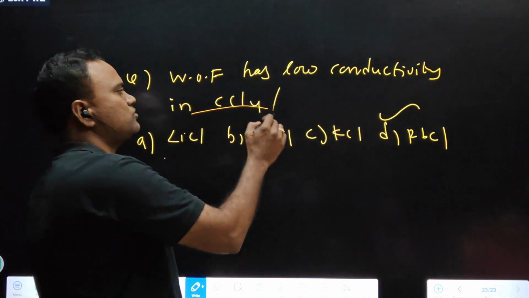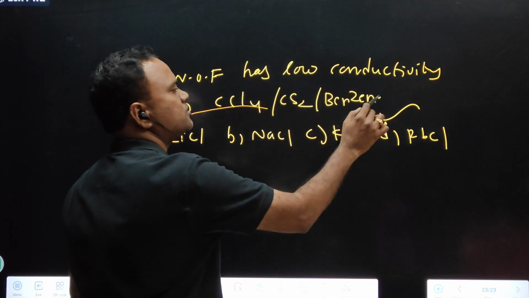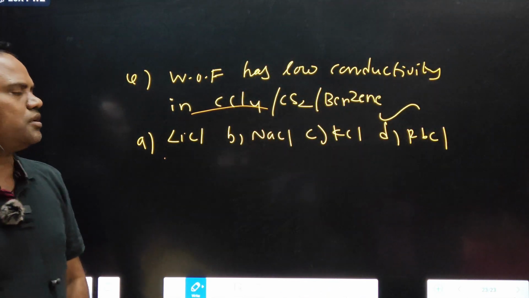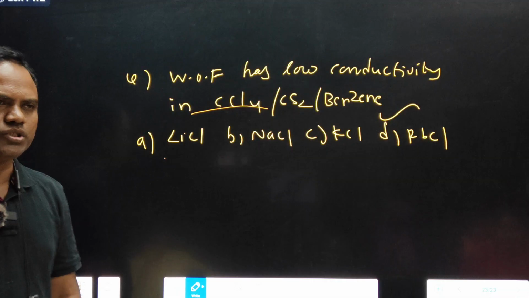CCl4 or CS2 or benzene, all these are non-polar solvents. Similarly for alkali metal salts also, MgCl2, CaCl2.